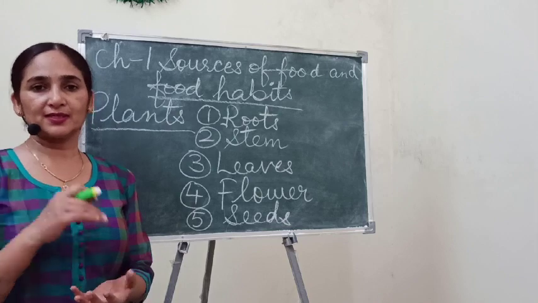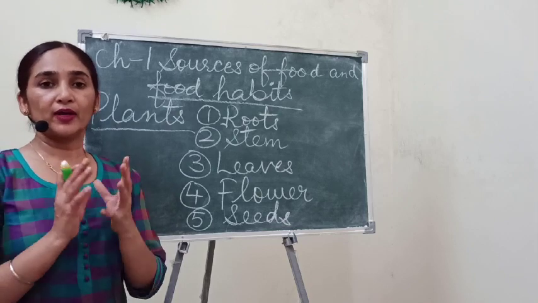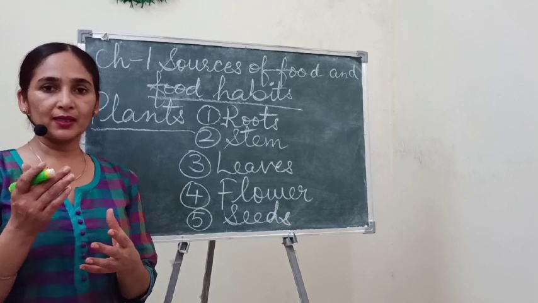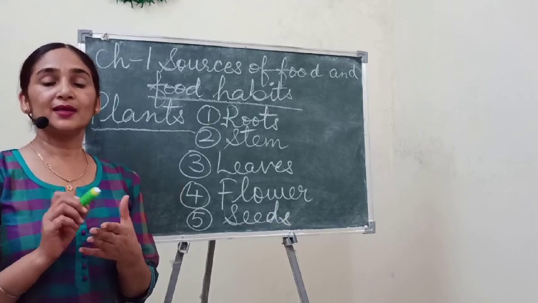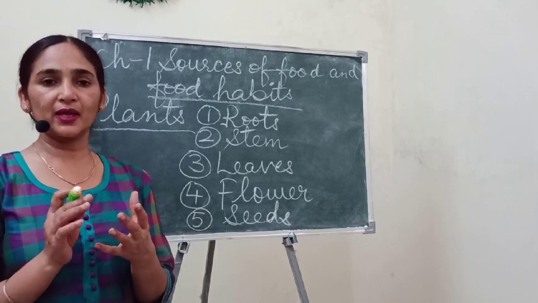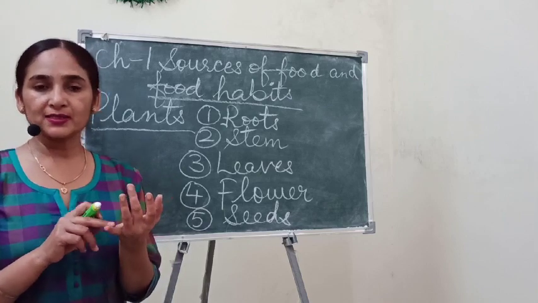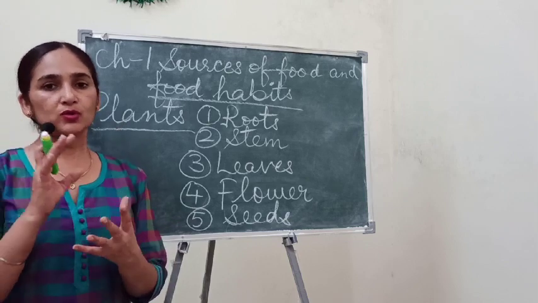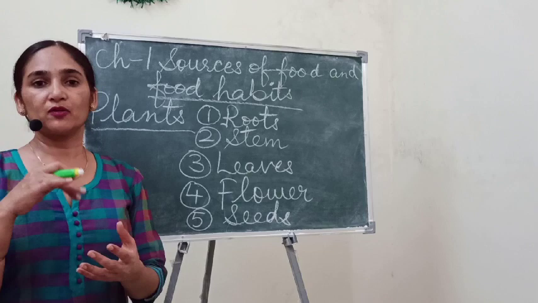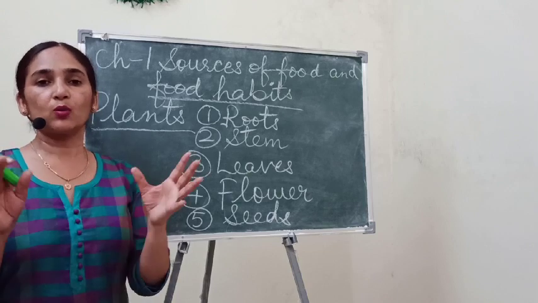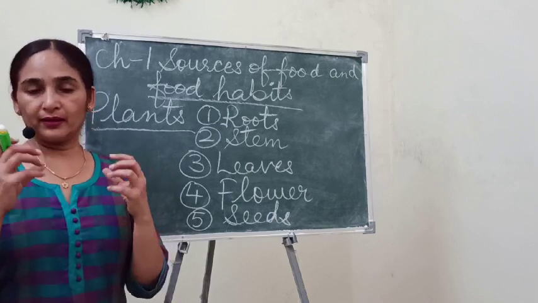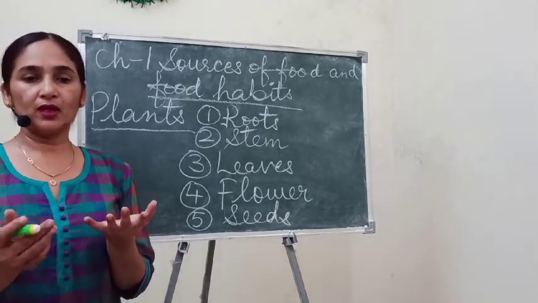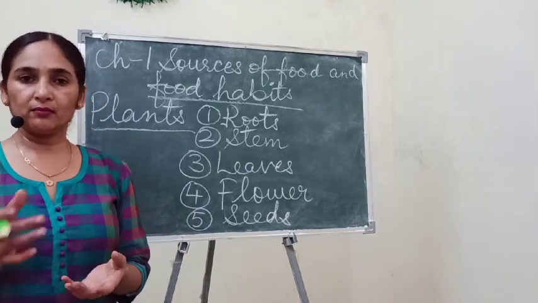And some seeds are very valuable for us. Can you guess what these are? Those are cereals. Cereals means wheat, rice, maize, the seeds we take mainly in our daily staple food. Staple food means without it our daily meal is not complete. Wheat seeds we use to make wheat flour and make chapatis.